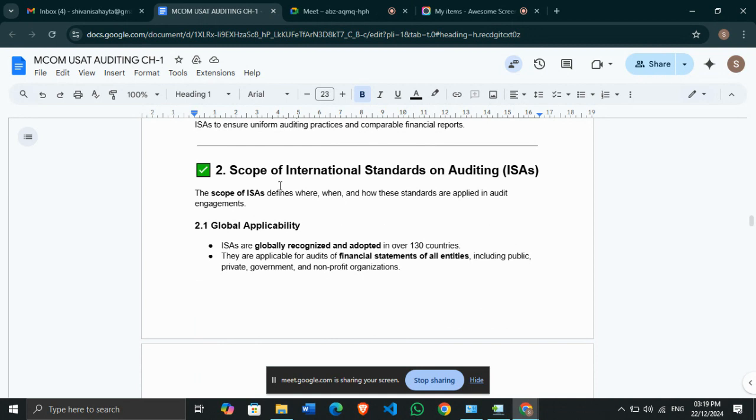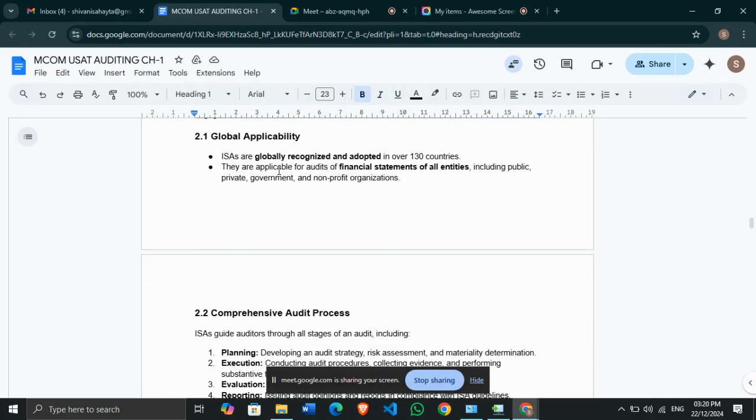Next, what is the scope of ISA? ISA generally defines where, when, and how the standards are applied in audit engagements. The first is global acceptability. The first scope is that it is acceptable globally in over 130 countries, and applicable for audit of financial statements of all entities, including public, private, government, and non-profit organizations.